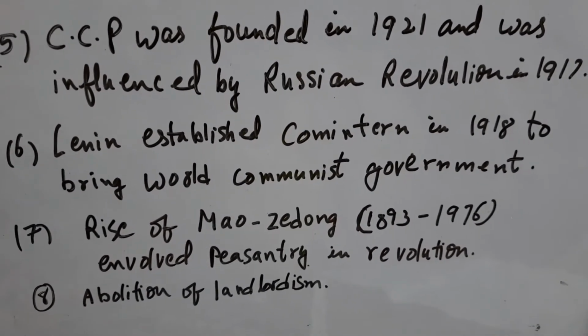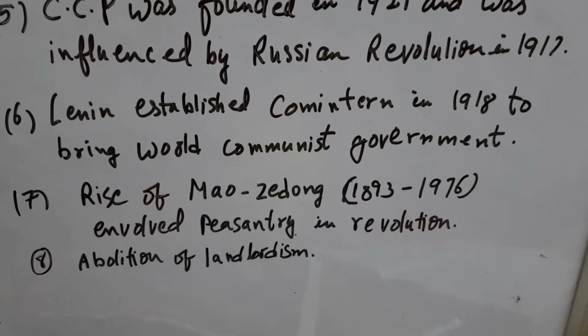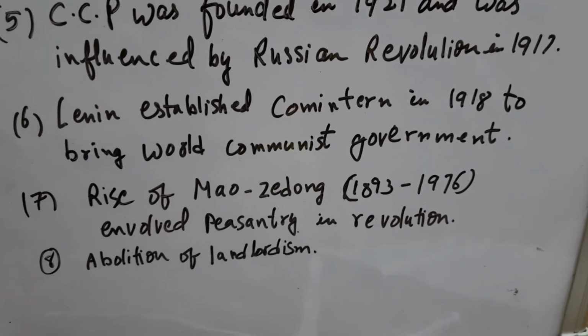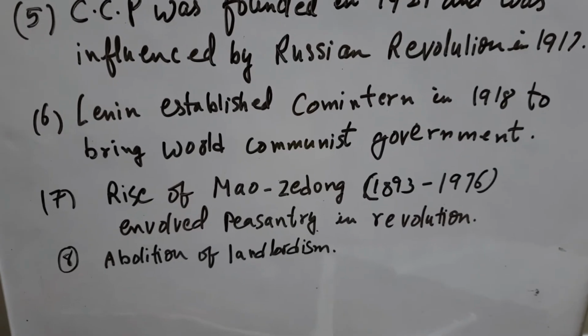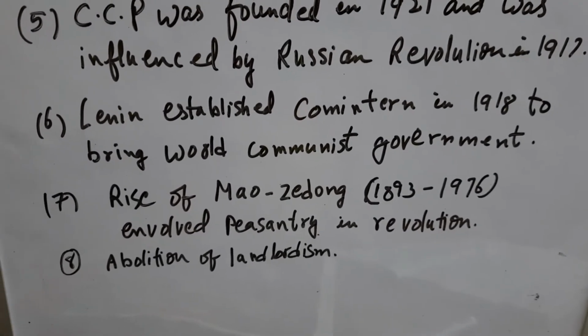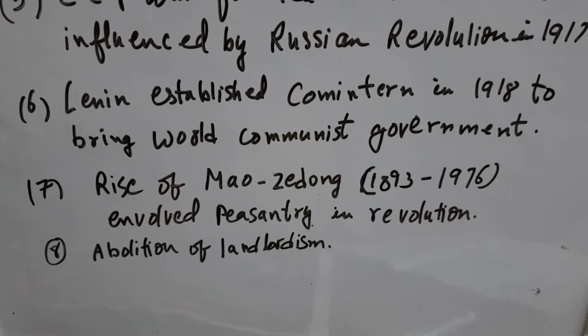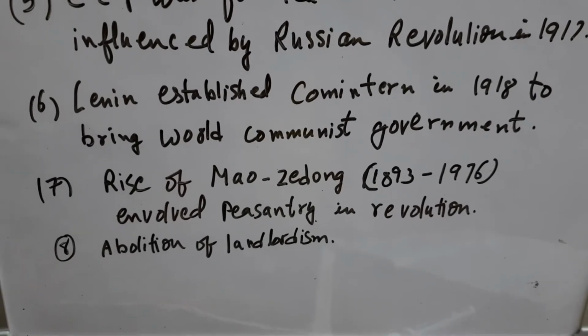Now came Mao Zedong to power. So the rise of Mao Zedong from 1893 to 1976. He involved the peasantry in the revolution. Earlier we can see that Kuomintang kept the peasantry out of the revolution, but the Communist Party included the peasantry in the revolution. Abolition of landlordism.